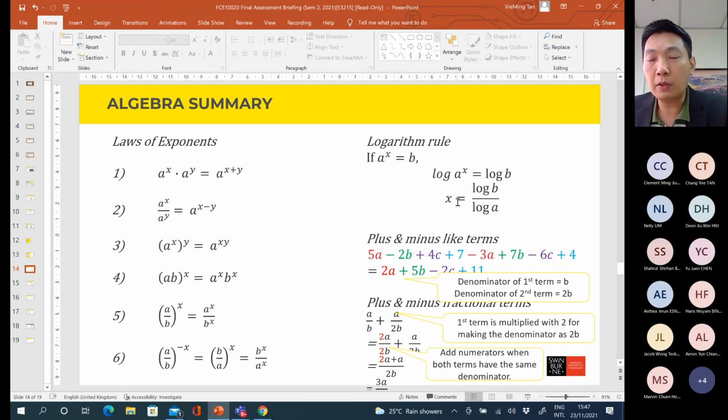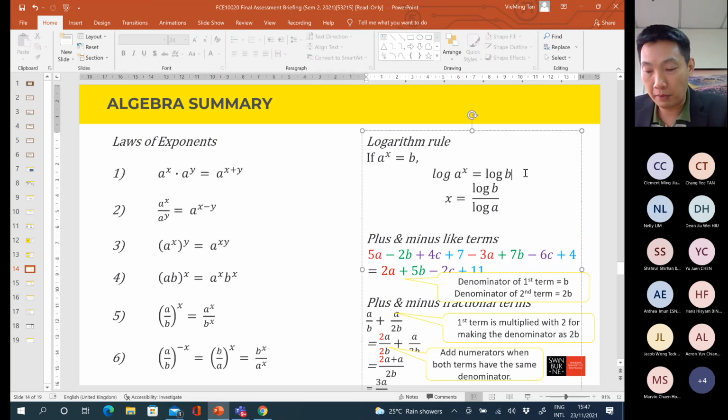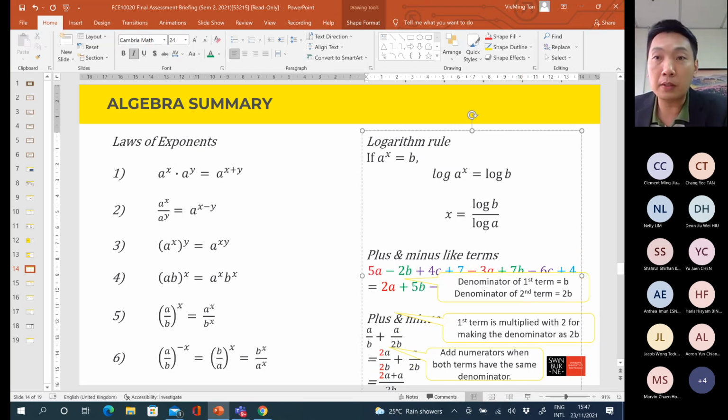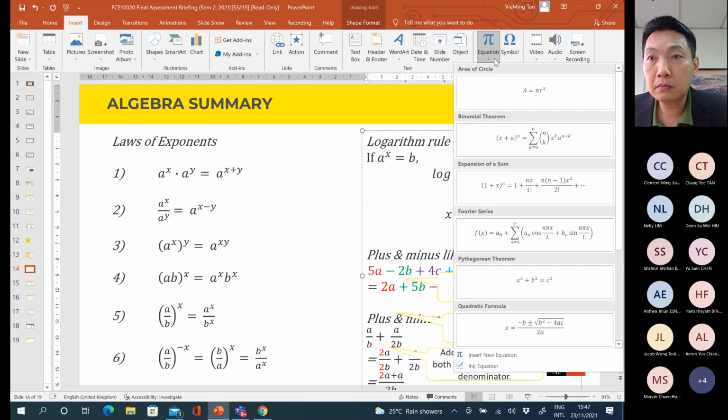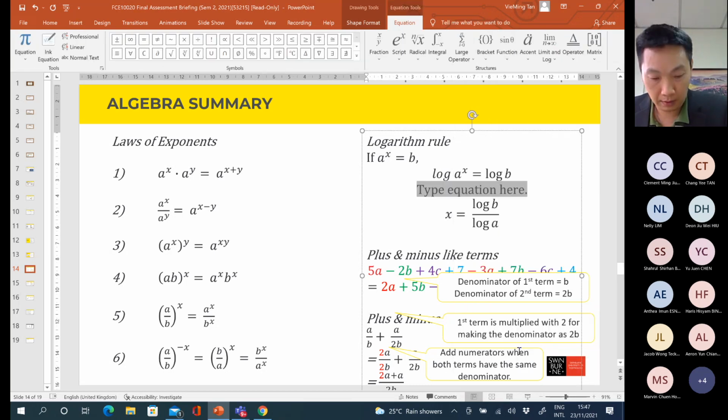What is the reason we want to put log at both sides? Because once we put log at both sides, the power number x can be brought down as a base number. It becomes x multiplied with log a equal to log b.